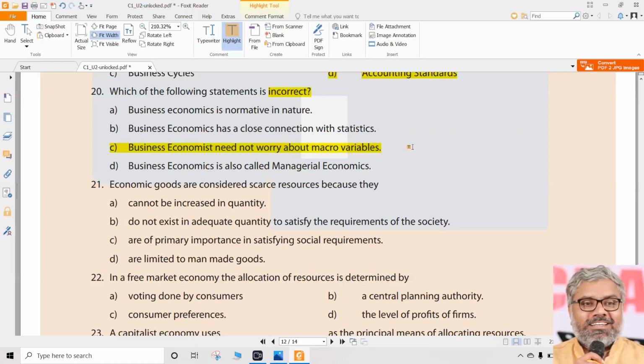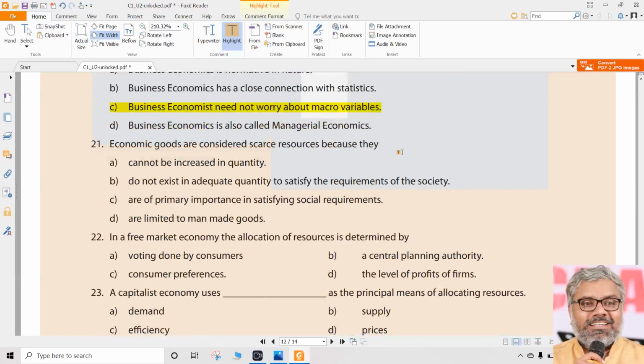That would be wrong. Why? Because a business economist also should consider macro variables. It is basically microeconomic principles, but applying them in a macro environment. So you cannot say I will ignore macro variables. That is wrong. So C is an incorrect statement. We got it. Can business economics be called managerial economics? Yes. So D is not a correct option. For the 20th question, correct option is C.